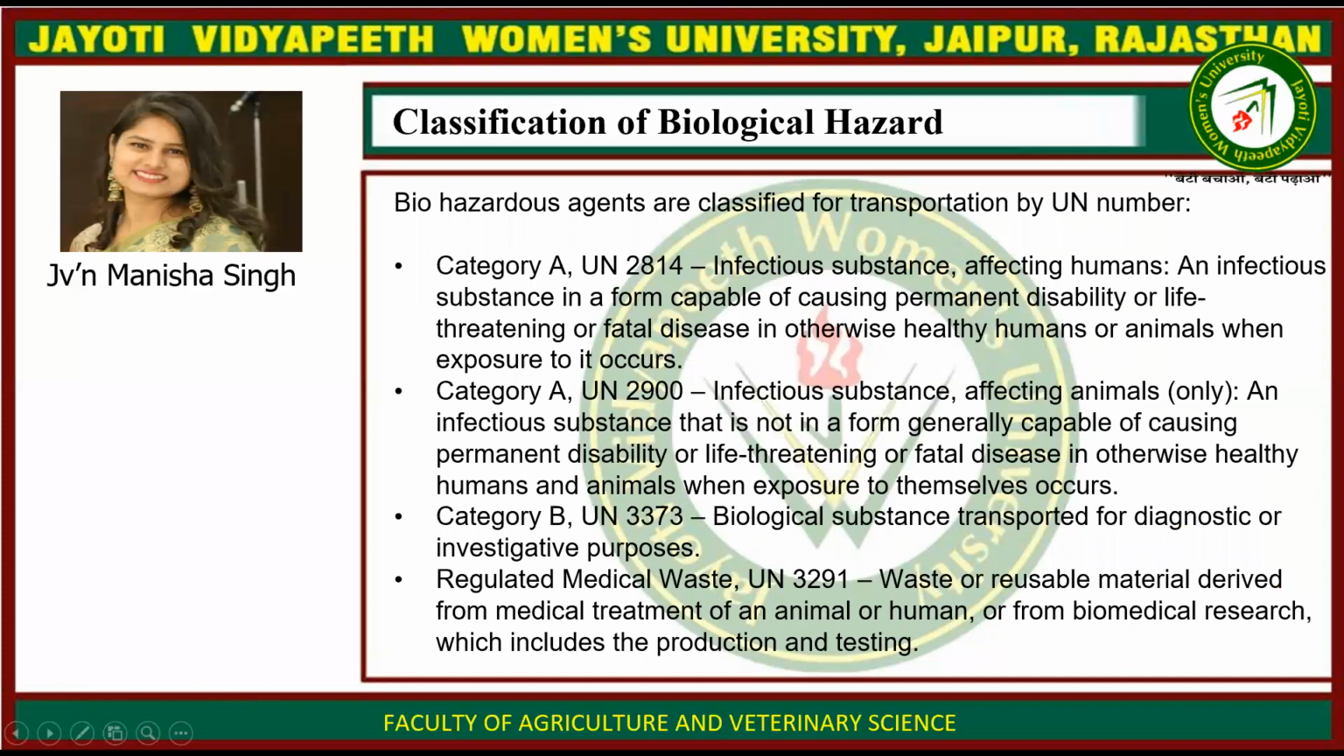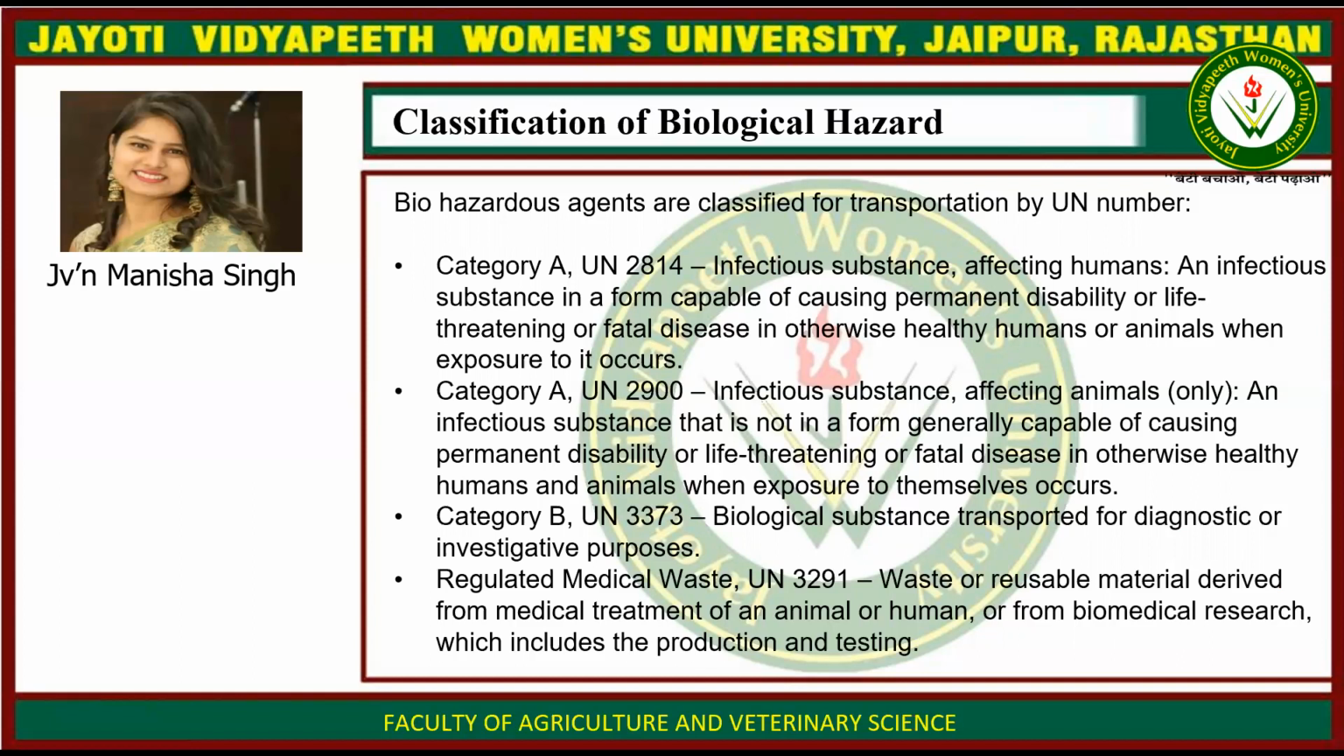Then classification of biological hazard. Biohazardous agents are classified for transportation by UN number. Category A, UN number 2814, infectious substance affecting humans. An infectious substance is a form capable of causing permanent disability or life-threatening or fatal disease in otherwise healthy humans or animals when exposure to it occurs.